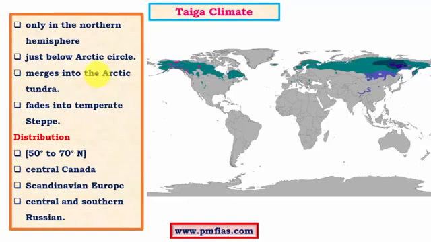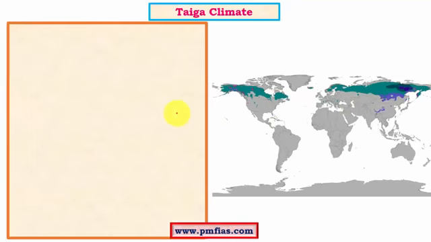This particular type of climate occurs just below Arctic Circle, and it merges into the Arctic tundra. So the climatic region which is present to the north of taiga is called as Arctic tundra. And to the south it merges into or fades into the steppe type of climate. We know that these regions have prairies, and then we have Asiatic steppes, and these particular climatic conditions are just to the south of taiga type of climatic regions.